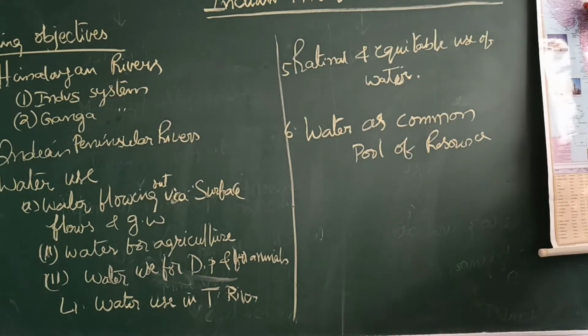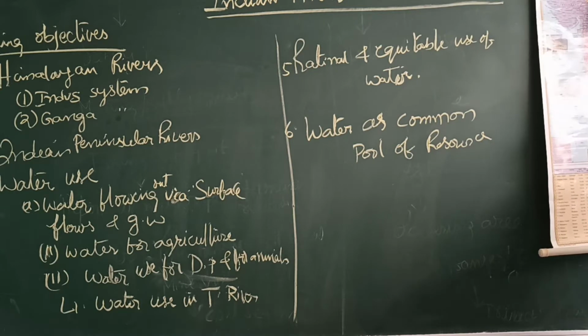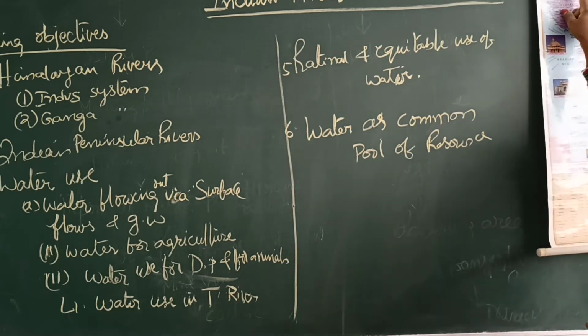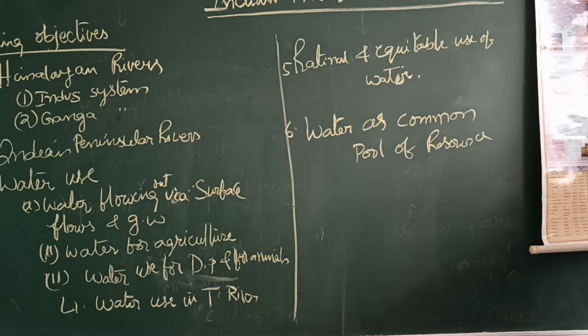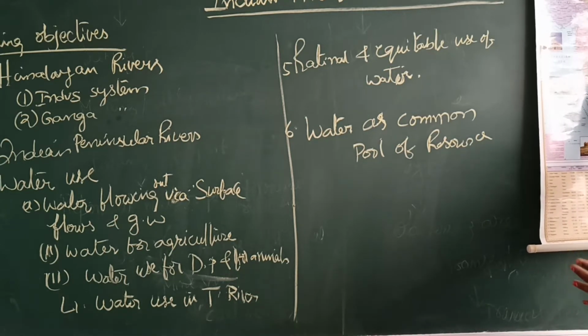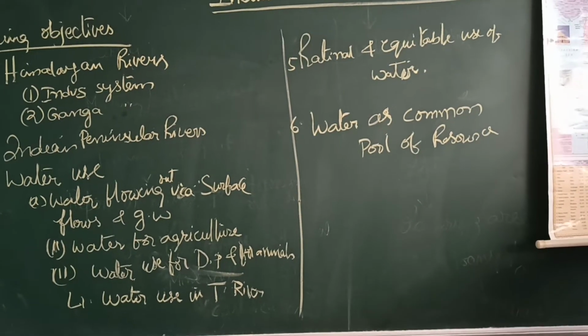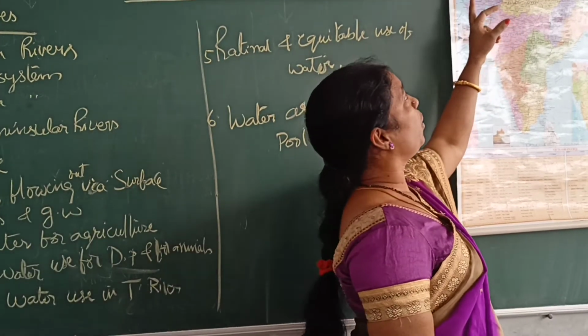What are they? There are three: west, central, east. In the west we have the Indus River, in the central we have the Ganga system, and we have the Brahmaputra. Here there are three rivers.